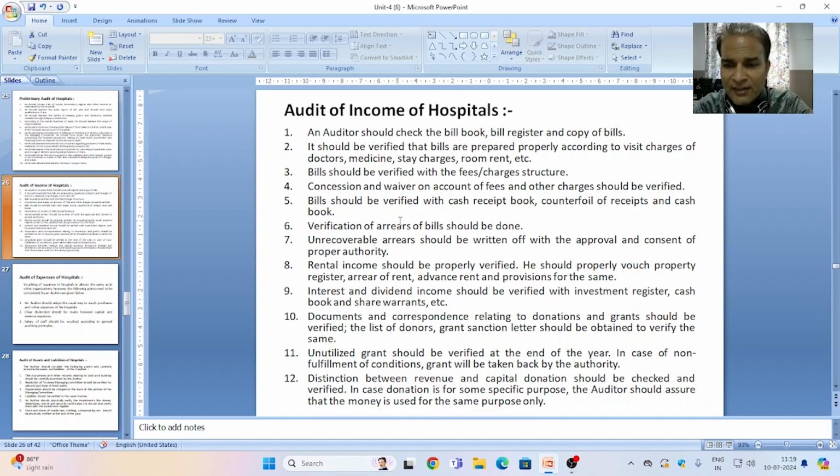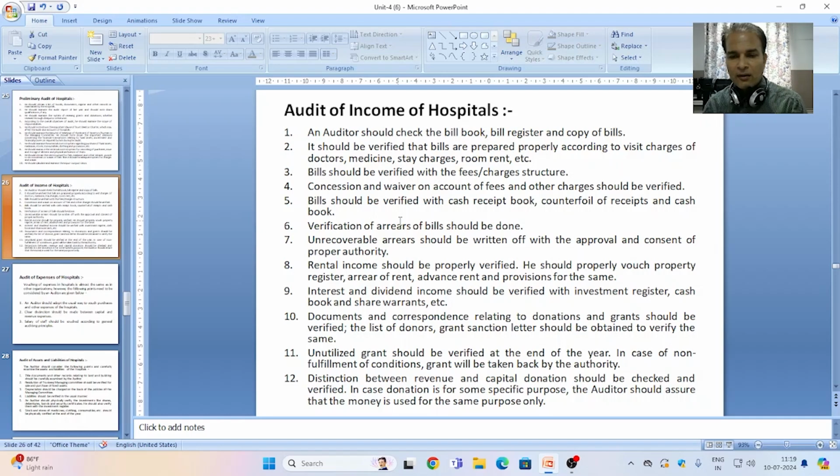Point 9, interest and dividend income should be verified with investment register, cash book and share warrant etc. Bank book may also be checked, as interest and dividend are always received in the bank. So receiving of interest and dividend on any type of investment should be verified by the auditor with the cash book and passbook also.